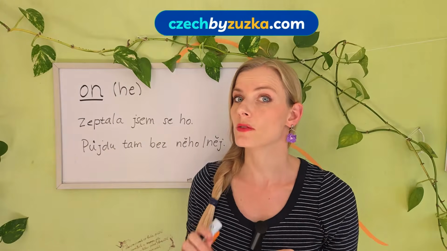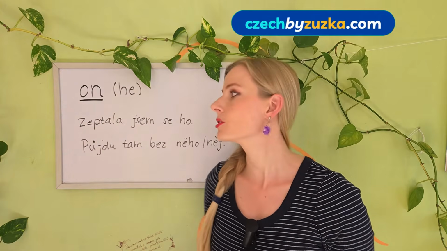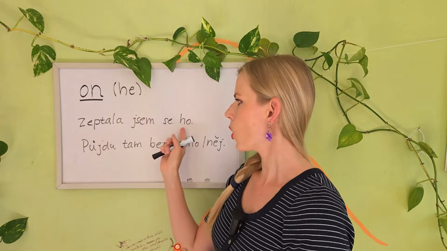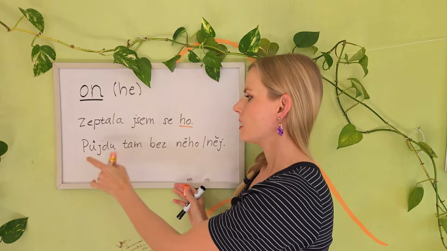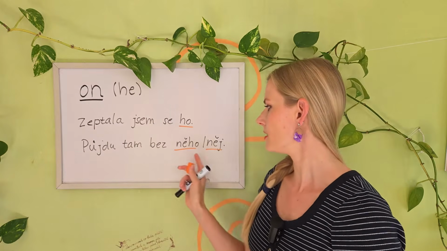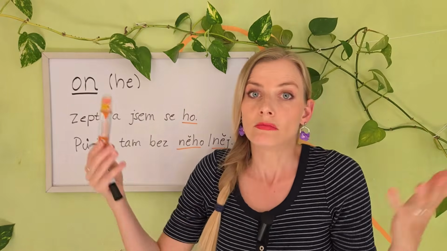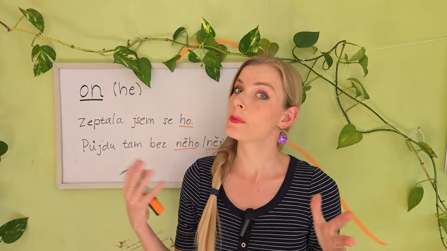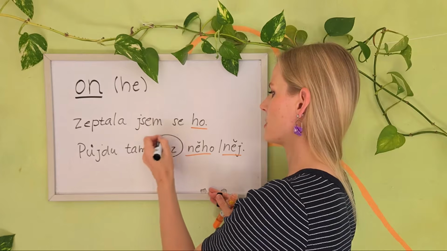Let's start slowly. Take a look at the pronoun on, he, and how it changes in the genitive case. Zeptala jsem se ho, I asked him. Půjdu tam bez něho or něj. I will go there without him. Why can't we say bez ho here? The specific form starting with N is used after a preposition. Bez něho. Right after the preposition.